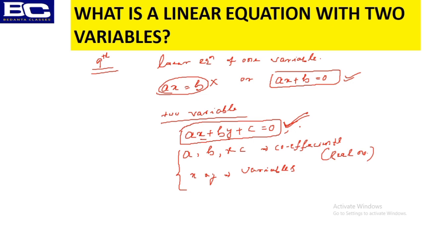Those students who haven't completed the polynomial in standard 10, don't worry about it. I will tell you bit by bit. You will not face any difficulty in understanding this basic fundamental thing. So I told you the simple generalized form of a linear equation with two variables, ax plus by plus c, and we have already discussed it.